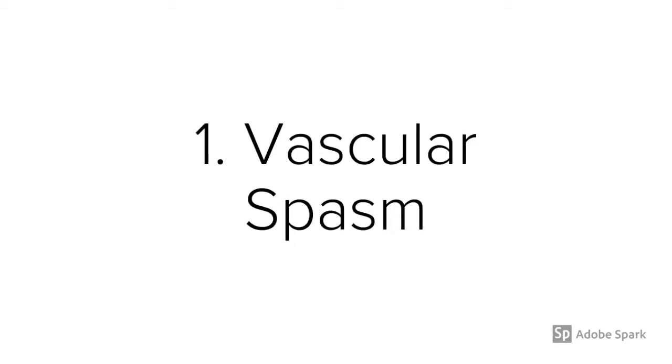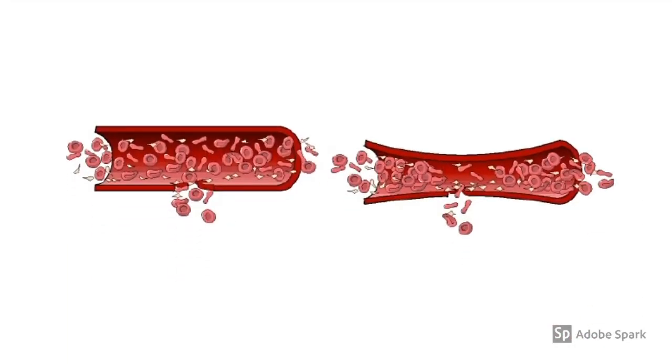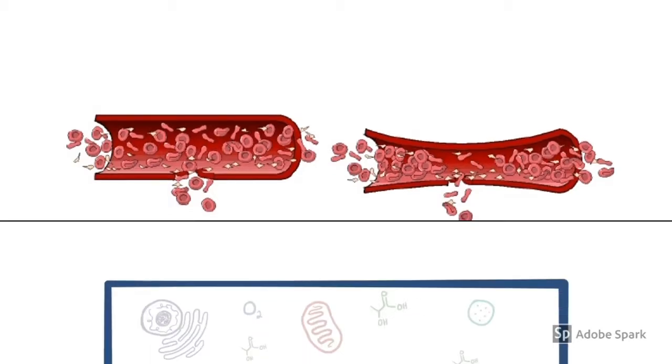Number 1. Vascular spasm. When blood vessels are damaged, the muscles in their walls contract immediately. This is known as a vascular spasm. This causes vasoconstriction, which means that blood loss is reduced for several minutes to several hours, during which time the other hemostatic mechanisms come into operation.